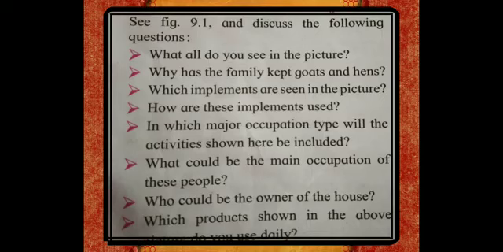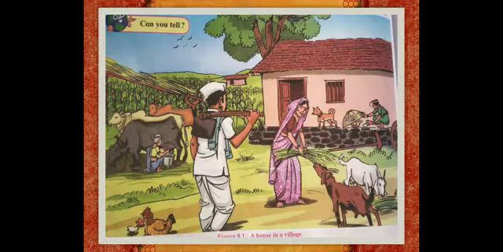Which products shown in the above picture do you use daily? So, children, there are food crops like rice, wheat, which we use on daily basis. Then we also use milk. Some of them drink milk, some of them use it for making tea, right? Also, non-vegetarians consume meat from hens, sheep, etc.